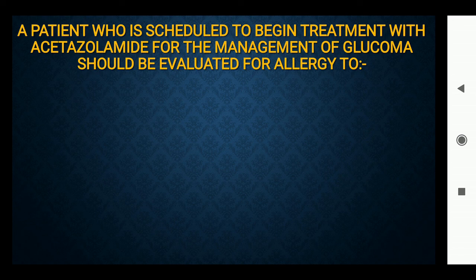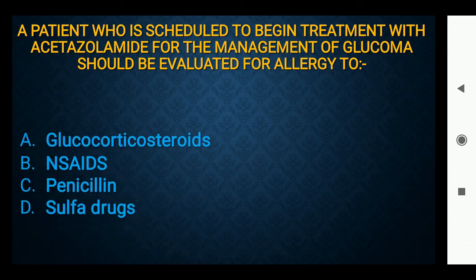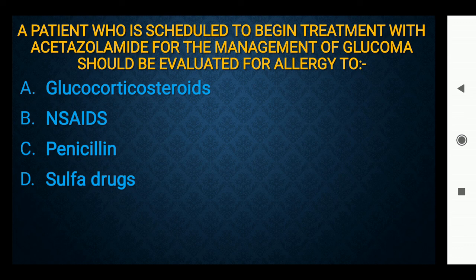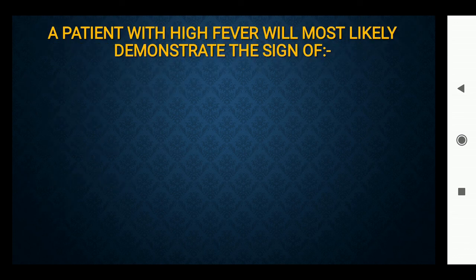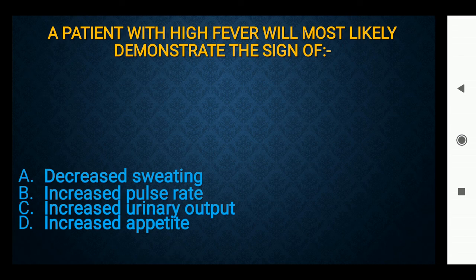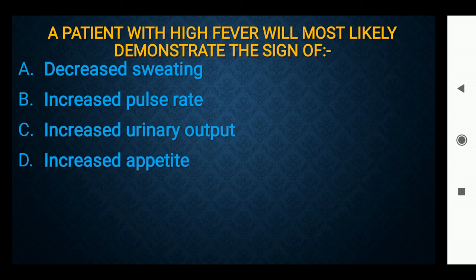A patient who is scheduled to begin treatment with acetazolamide for the management of glaucoma should be evaluated for allergy to option A, glucocorticosteroid, B, NSAID, C, penicillin, D, sulfa drugs. Option D is the right answer, sulfa drugs. A patient with high fever will most likely demonstrate the sign of A, decreased sweating, B, increased pulse rate, C, increased urinary output, D, increased appetite. Then option B is the right answer, increased pulse rate.